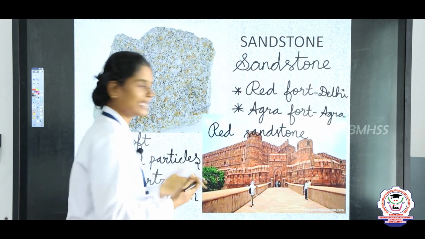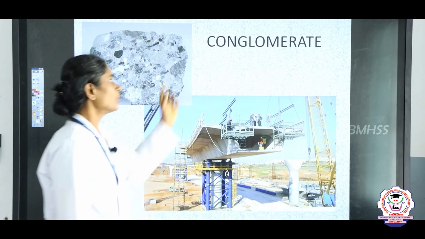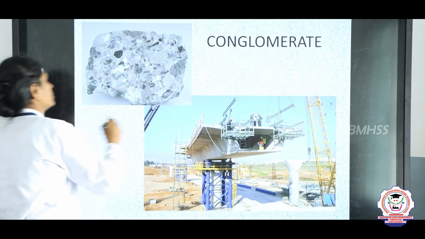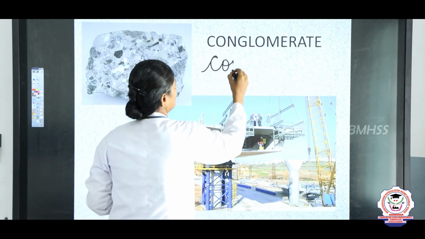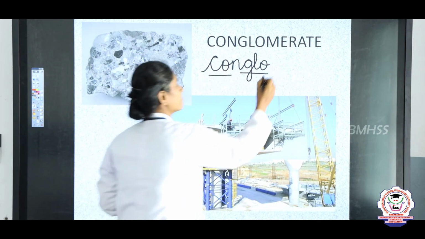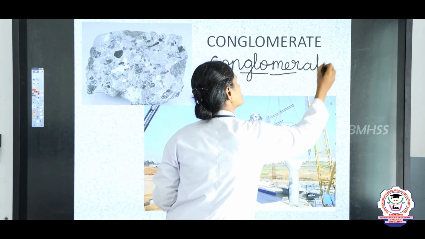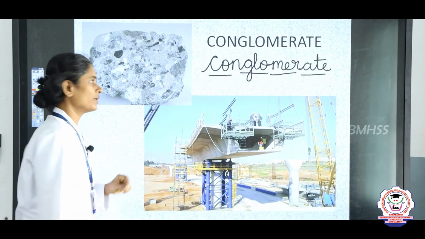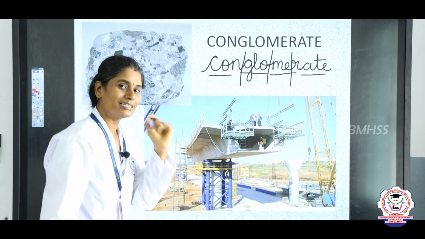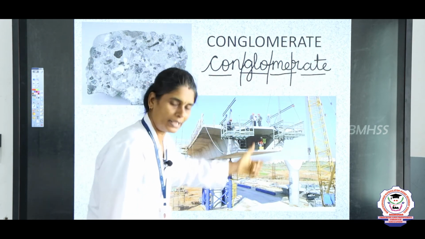Now let us see the second example of sedimentary rock. The second one is conglomerate. You have to spell it as C-O-N-G-L-O, M-E-R-A-T-E, conglomerate. You can split it like this so that it will be easy for you to remember the spelling. Conglomerate is also an example of sedimentary rock.